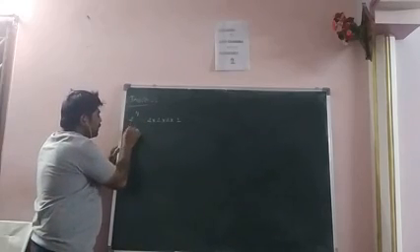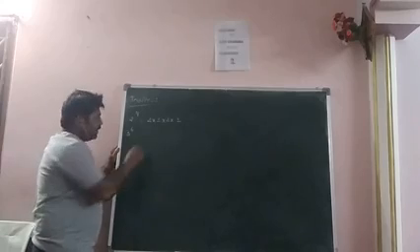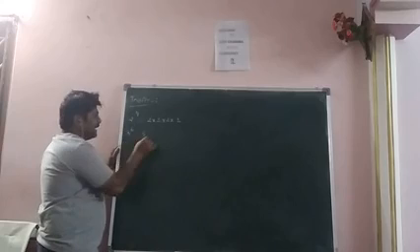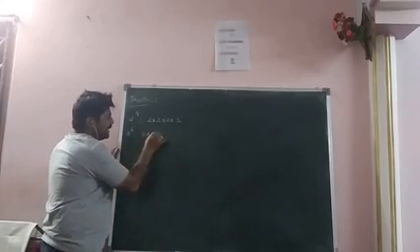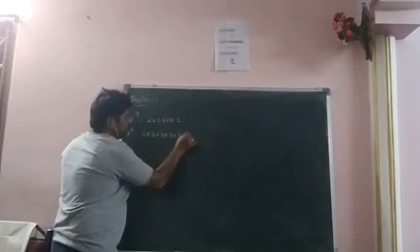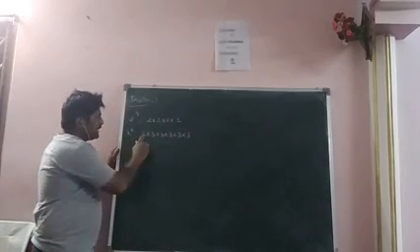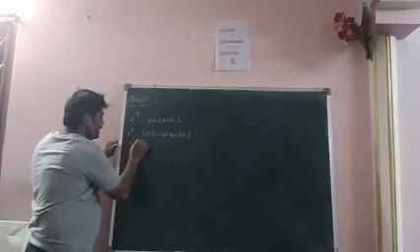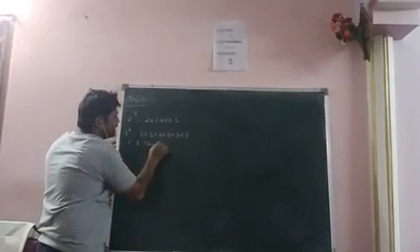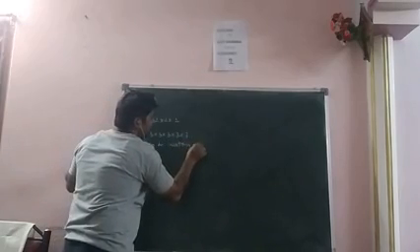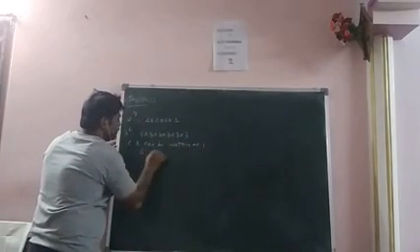Next, 3 power 6. That is, 3 power 6 is nothing but 3 written 6 times. That is nothing but 3 into 3 into 3 into 3 into 3 into 3. So that is 3 written as 6 times.